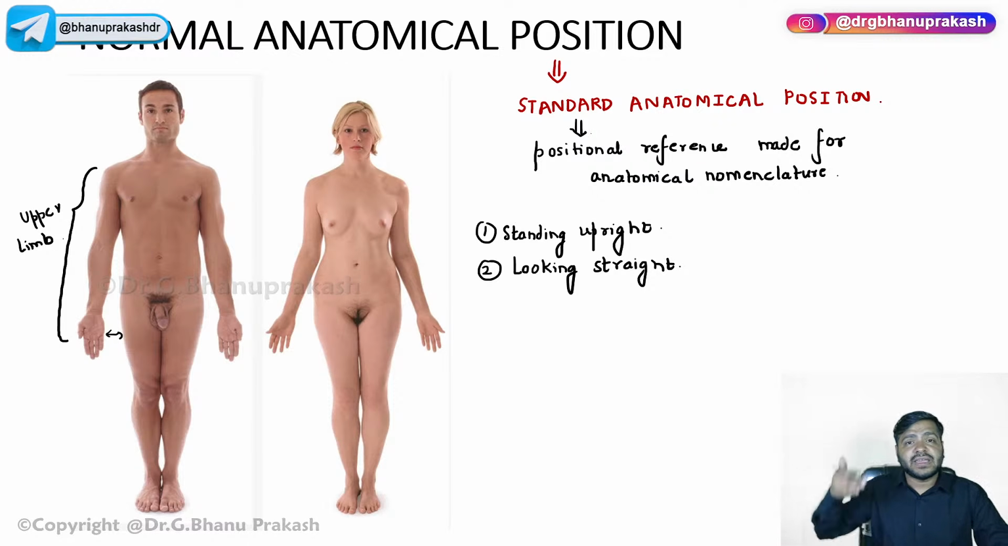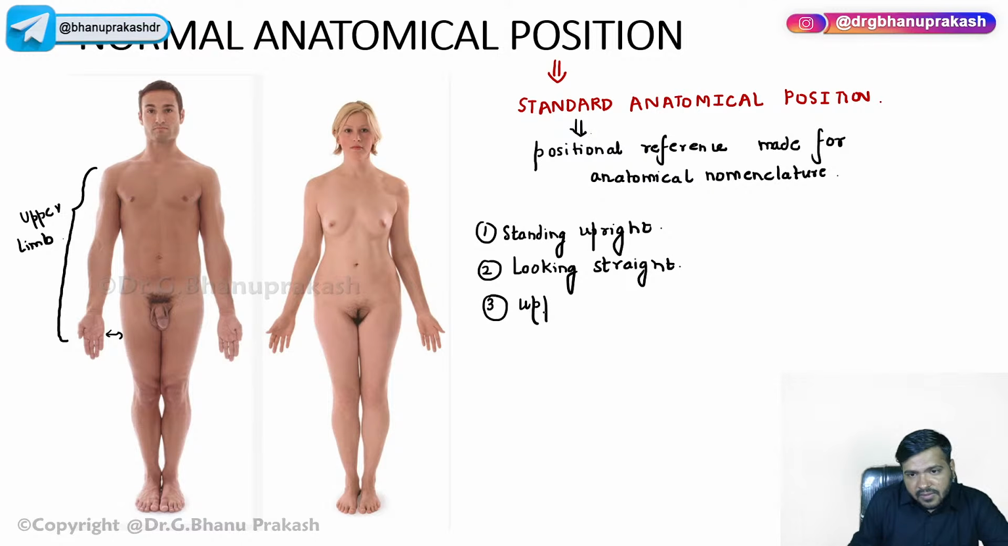ये हवा में झूल रहा है. ये body के side को touch नहीं कर रहा. It is just moving freely in the air. So the third point that you have to remember over here is that the upper limb is hanging.